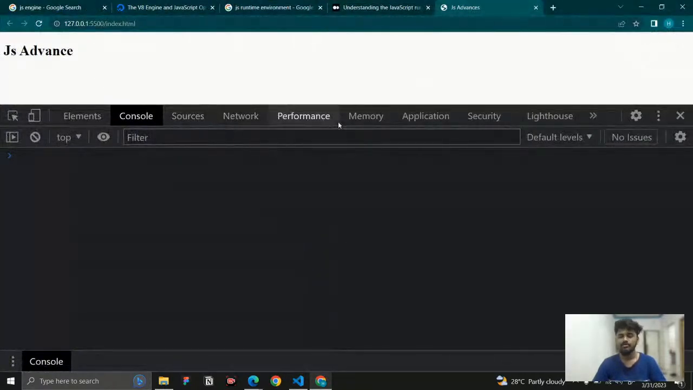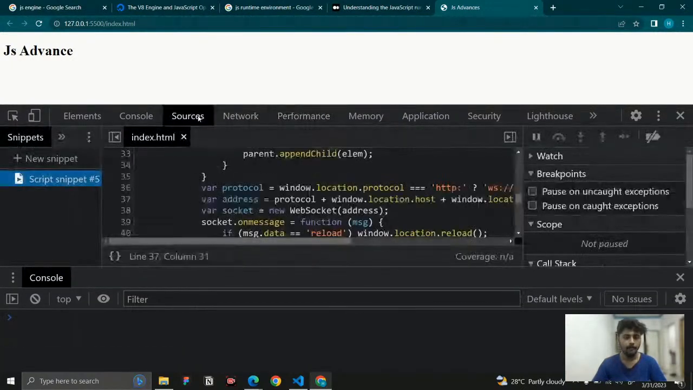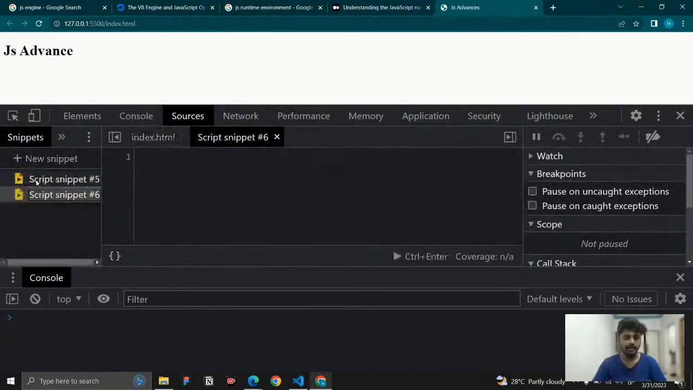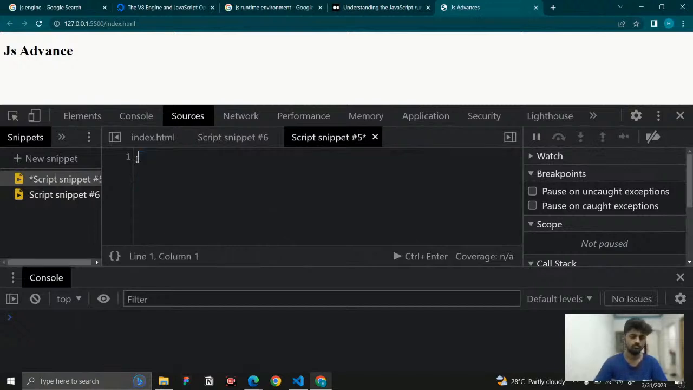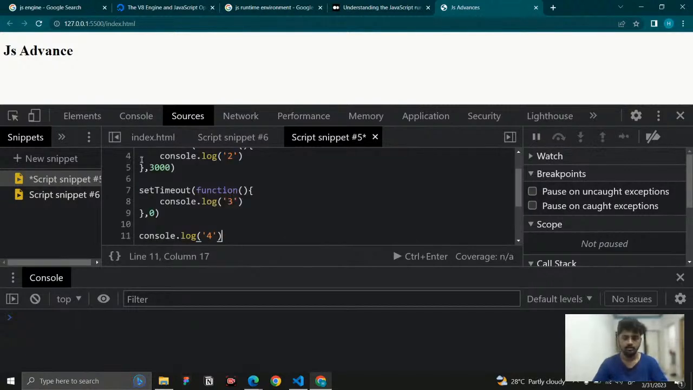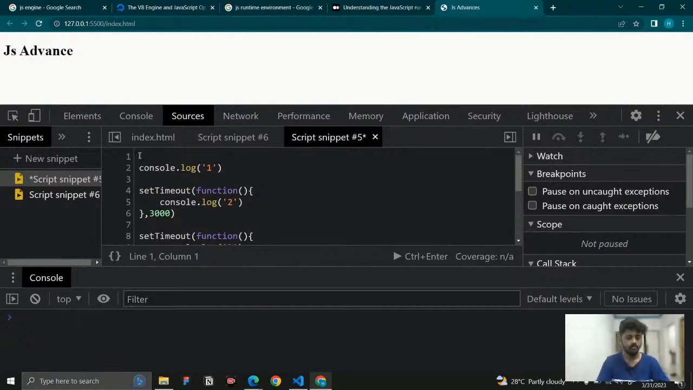Here you are not able to see the web APIs, but you can see the workings, what is happening and how it is working. Okay, so I'm just going to add a snippet. I'm going to paste this code here, and I'm just going to run it.